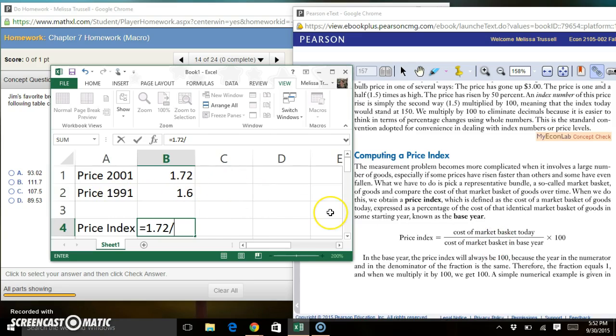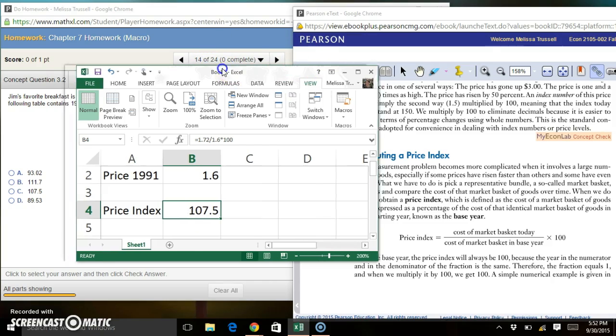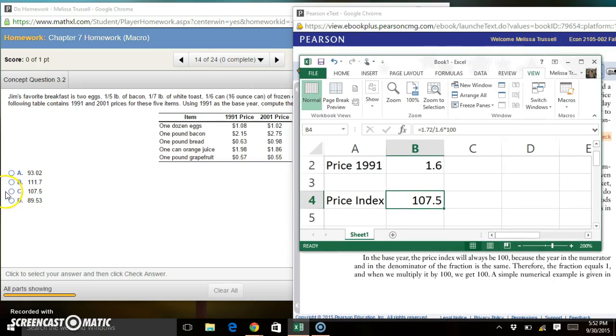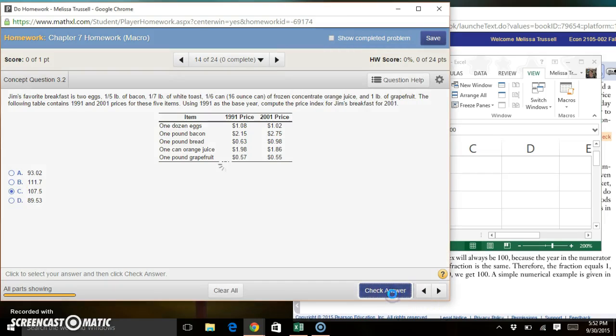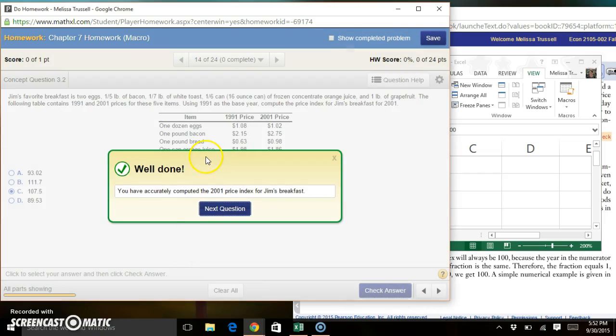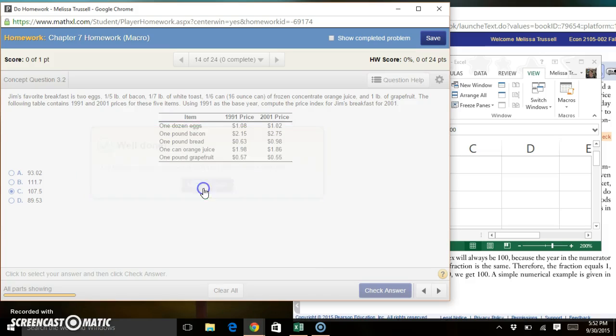Base year was 91 and it's $1.60, and then that times 100. So Excel tells us Jim's price index for his breakfast is 107.5, which, as we can see, is choice C here. Check our answer, and we're good to go. Hope that helps. If you have any more questions, feel free to stop by office hours.